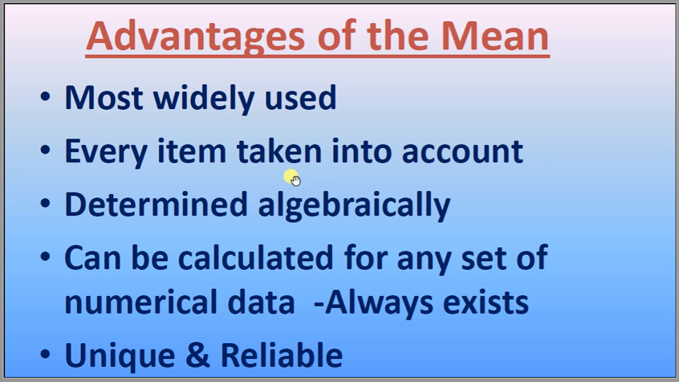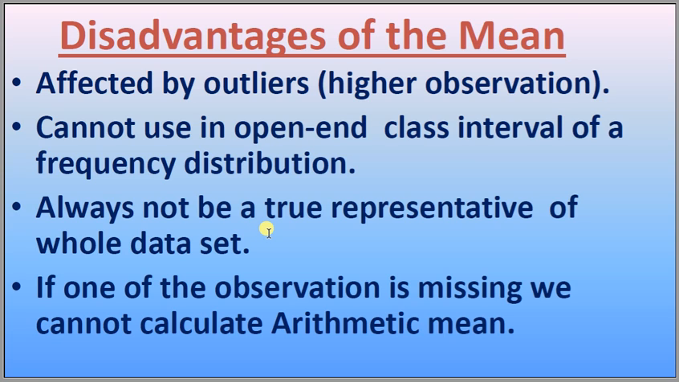Advantages of mean: most widely used, every item taken into account, determined algebraically, can be calculated for any set of numerical data. It always exists, unique and reliable. Disadvantages of mean: affected by outliers, higher observations से affect होता है. Cannot use in open-end class intervals of a frequency distribution. If the class intervals are open, with the first class interval having an open value and the last class interval having an open end, then we can't calculate the arithmetic mean in that case.